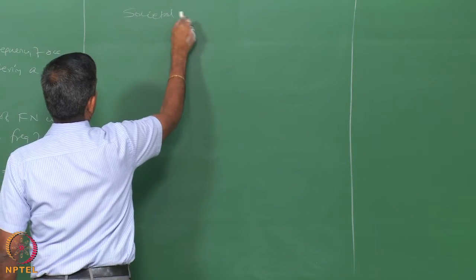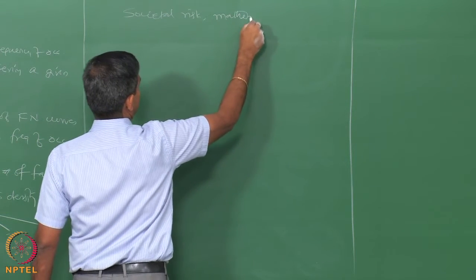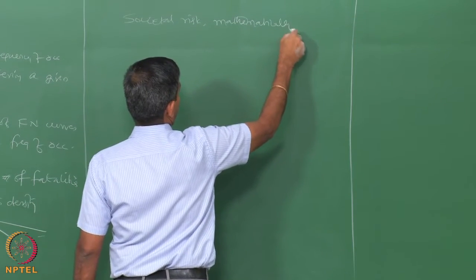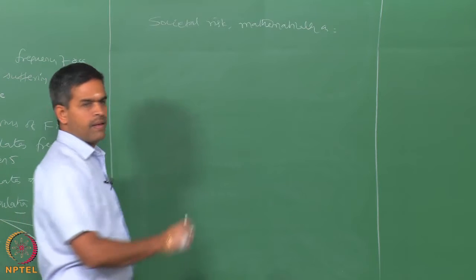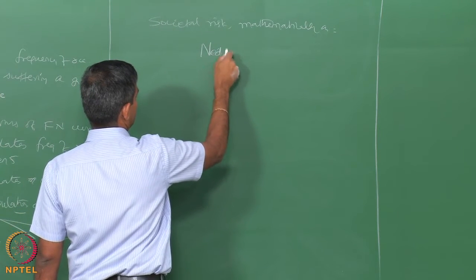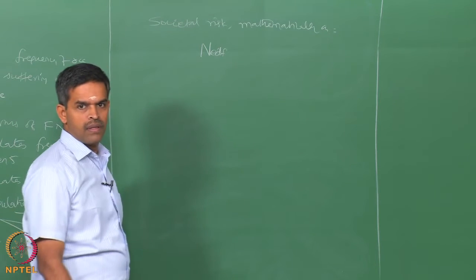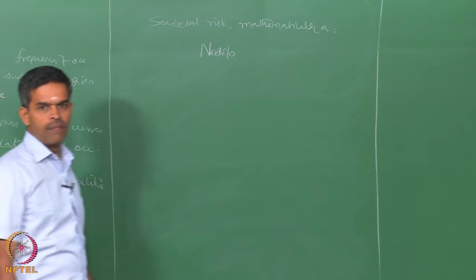Societal risk can also be calculated mathematically as N, given O, under the operation situation.